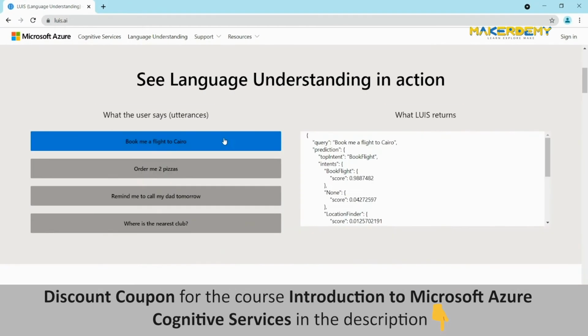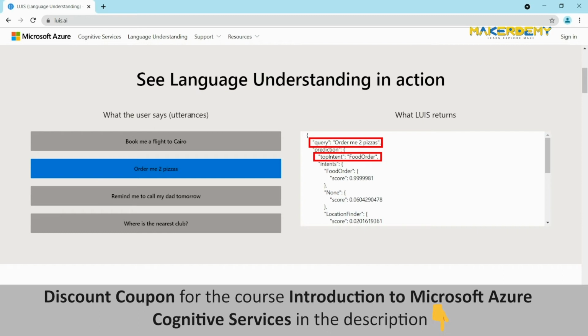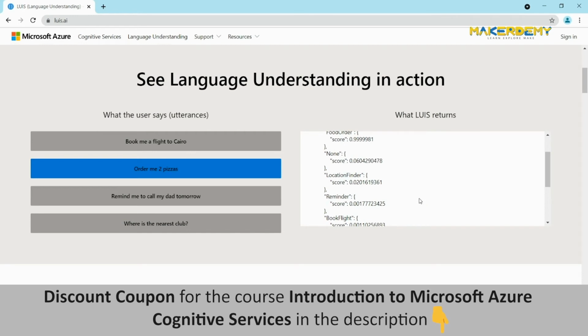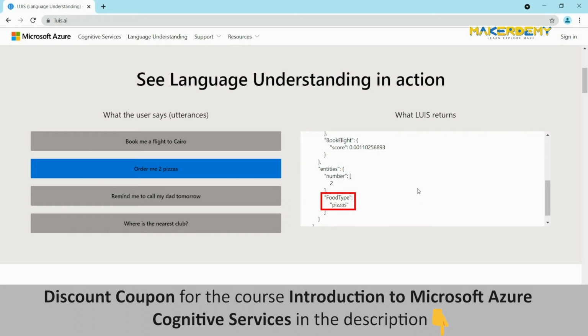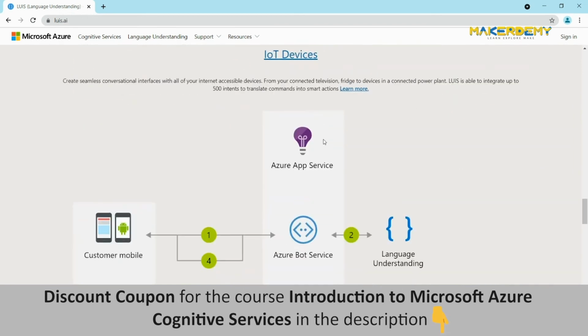Here, we can see some examples like the utterances that we speak and the important features that it extracts. This is the utterance here, order me 2 pizzas. We see here that LUIS takes the query and predicts that it is a food order. We can see the confidence score for each prediction. We can see a high confidence score of 0.99 for food order, compared to all others that are none, location finder, reminder, and book flight, whose scores are negligible. The number of entities is also shown here as 2, which is in the utterance. The food type is also recognized as pizzas. You can go through the benefits of LUIS and explore the different scenarios that it provides.